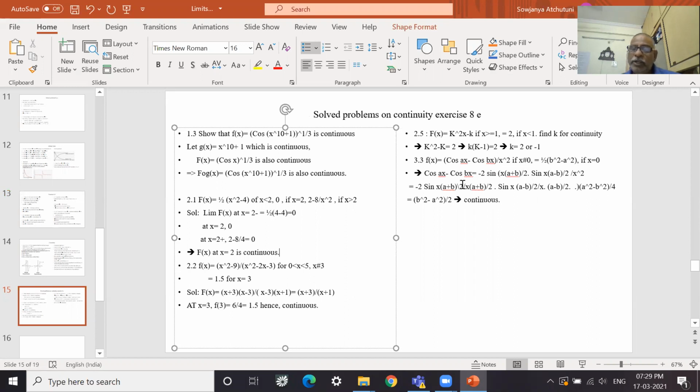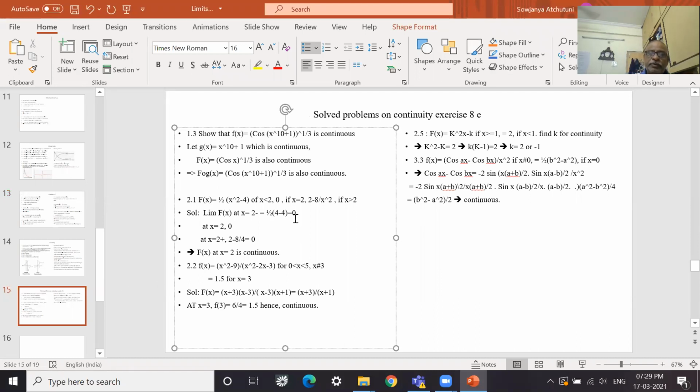So again, in the numerator also I have to multiply with (a plus b) by 2 and (a minus b) by 2. So a square minus b square by 4. So this minus is there, b square minus a square by 2. So if I follow x minus also, it is b square minus a square by 2. If I follow x plus also, it is b square minus a square by 2. That means this is continuous.